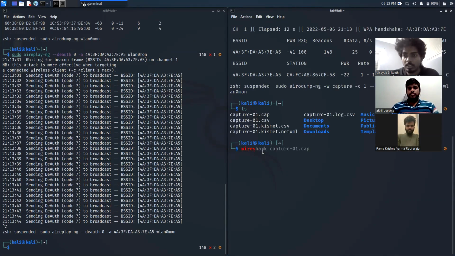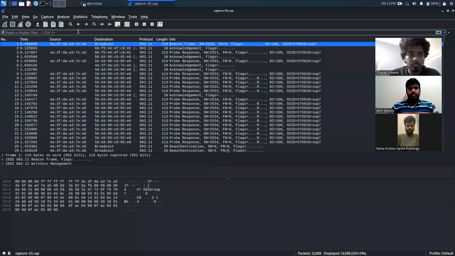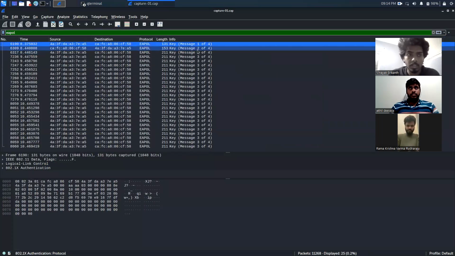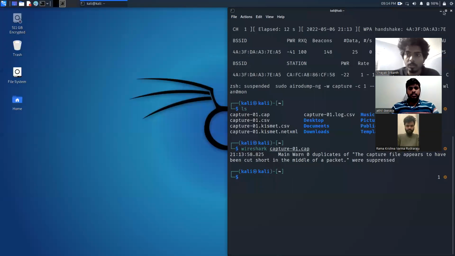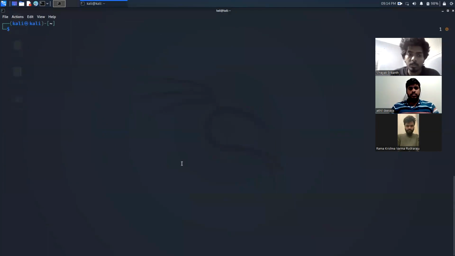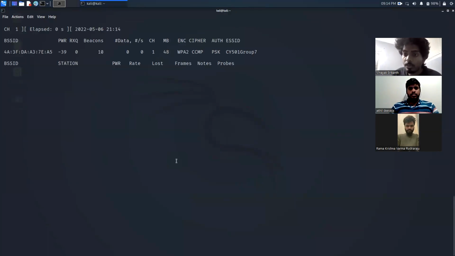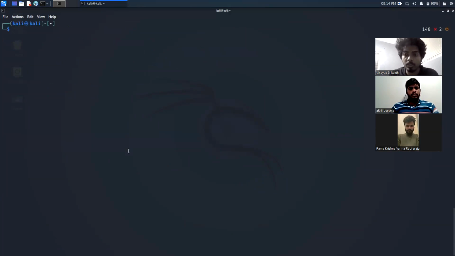We can use the Wireshark tool to look at the packets captured. We can filter the handshake key hashes using EAPOL. These are the packets, and now we are going to use the aircrack-ng tool to crack the hashes, and we'll give an input of a dictionary file, which we used here is rockyou.txt, which comes pre-installed in Kali.